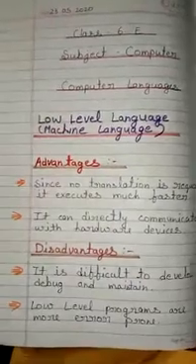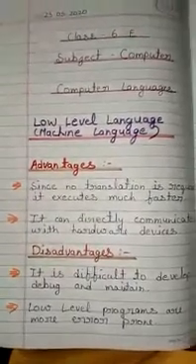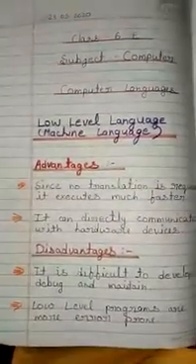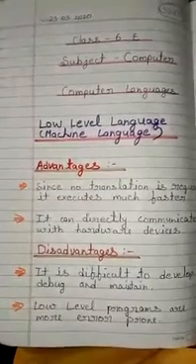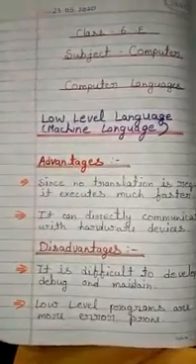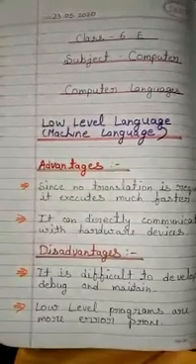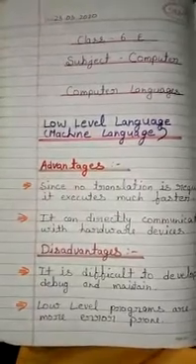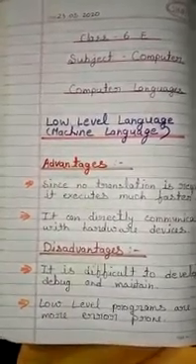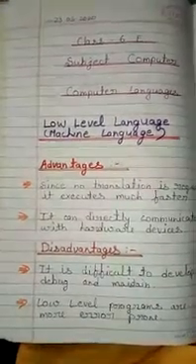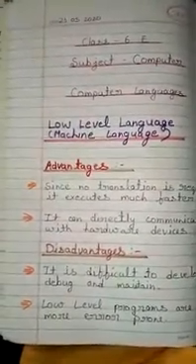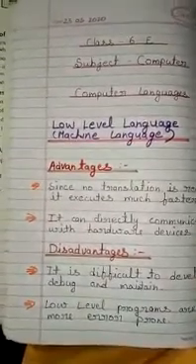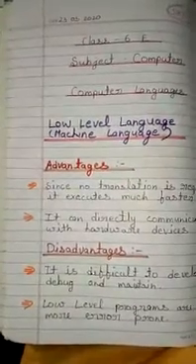Okay. Disadvantages of low level language. It is a machine dependent language. It is different for different CPUs. Programs made on one CPU can't be executed on another. It is difficult to develop, debug and maintain. Low level programs are more error prone. The programmer must have additional knowledge of the computer architecture of that particular machine for programming in low level languages. Okay.